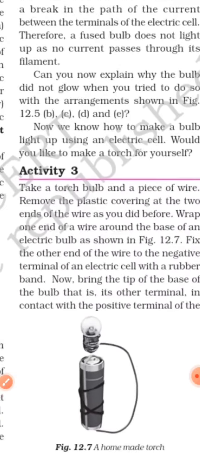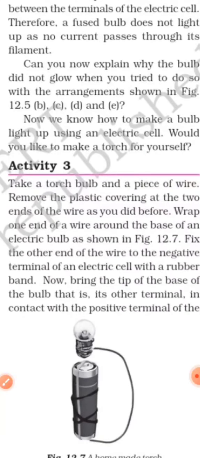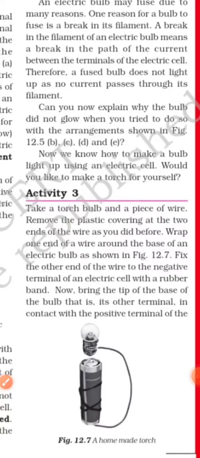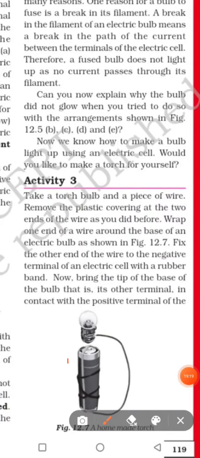Now in activity 3, we can see how to make a torch. We can make a torch ourselves. We will take an electric cell, one connecting wire and a small device that has to be supplied current, so a bulb.